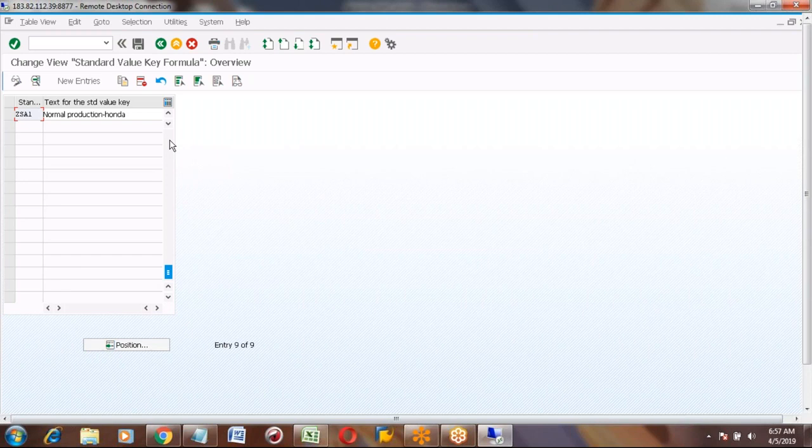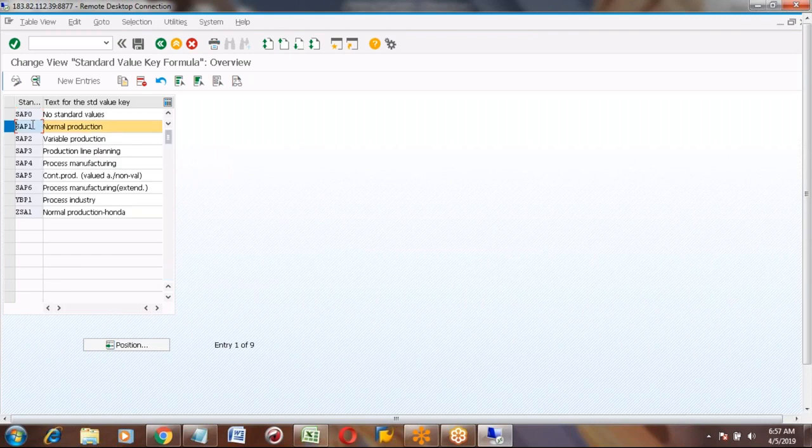No. If your work center wants to maintain only standard one, you don't need to create. The parameters have different combinations. Like normal production, we saw the three: setup, machine, and labor. But if you want a different one, where you only want to measure machine and labor, only that time you need to create. Otherwise, it is not required.